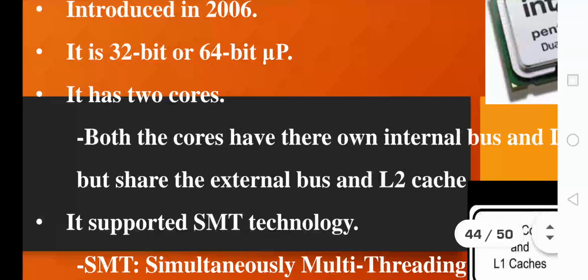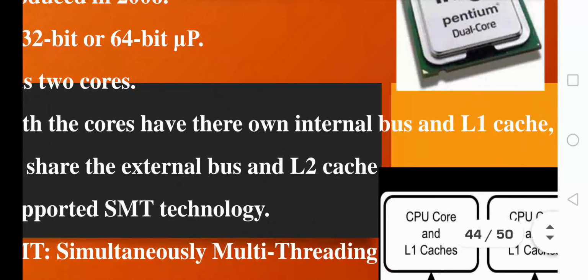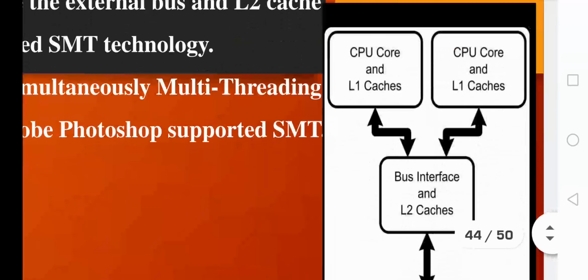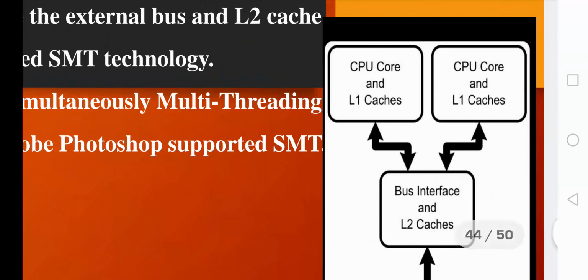Okay, and I told you it has two cores. These two cores have their own internal bus and also L1 cache. That is what is shown in this particular figure. Each and every core has its own cache and internal bus.